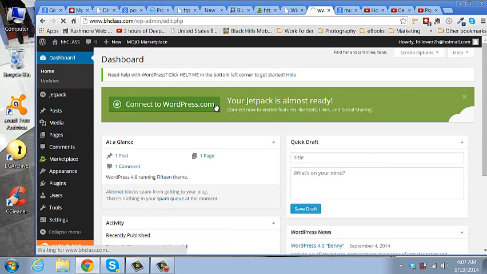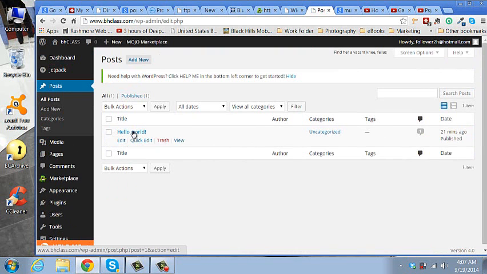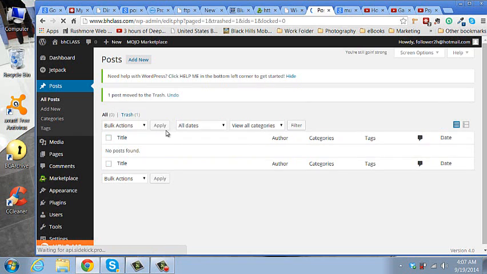Posts. Okay, they always have this hello world. You know what you want to do with that? Click it. Bulk actions. Move to trash. Apply. Okay, you don't want that stupid hello world there. Then we'll add a new post.